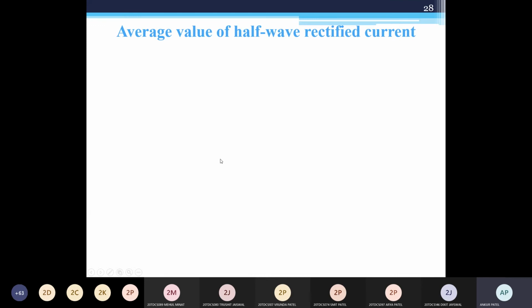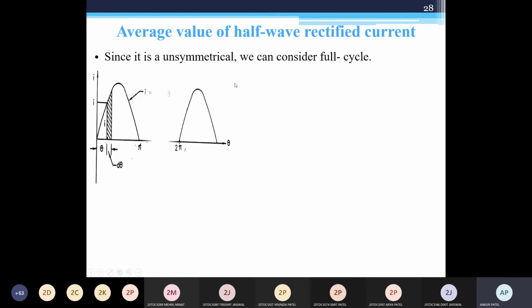Now it is for the half wave rectifier current. You know the waveform for the half wave rectifier, so this is the unsymmetrical wave. Can anyone tell me what we will consider here, half or full cycle? Full cycle. Yes, full cycle.